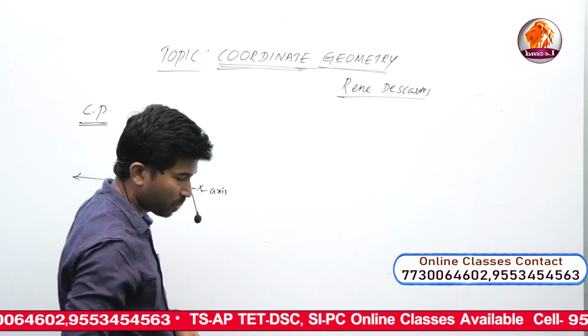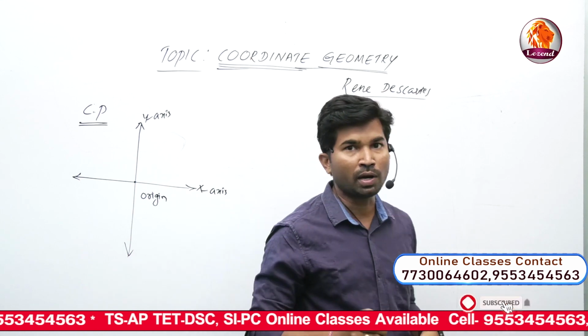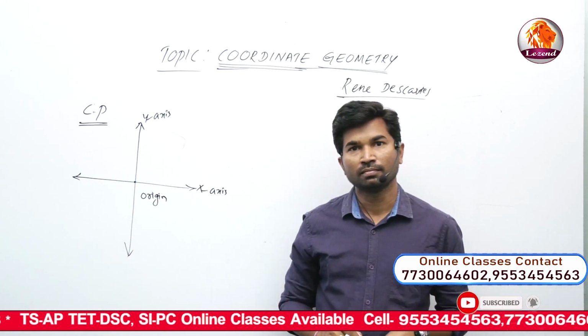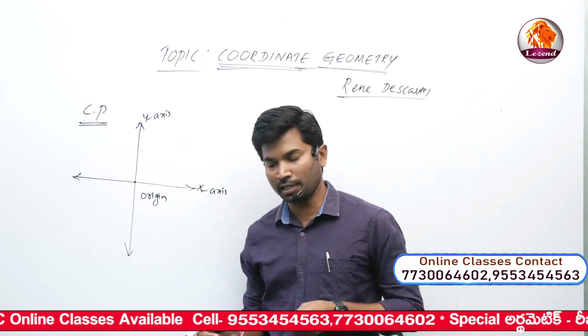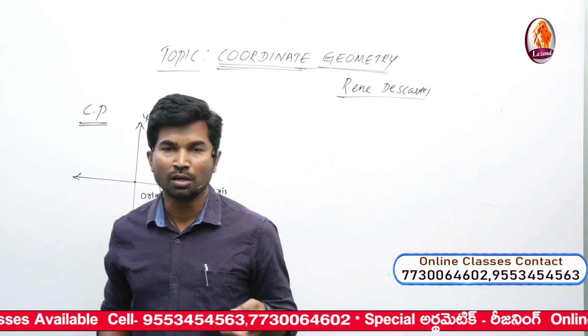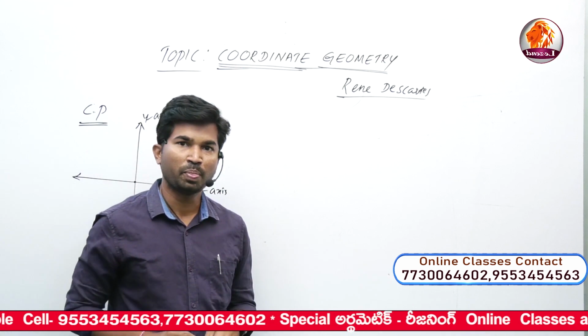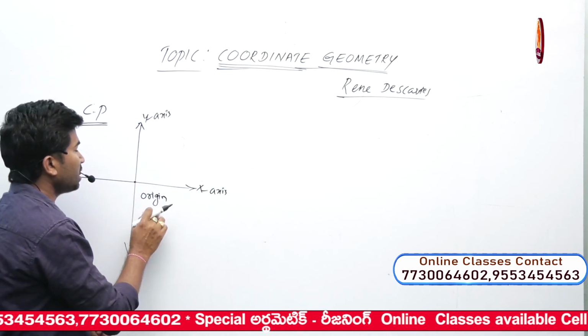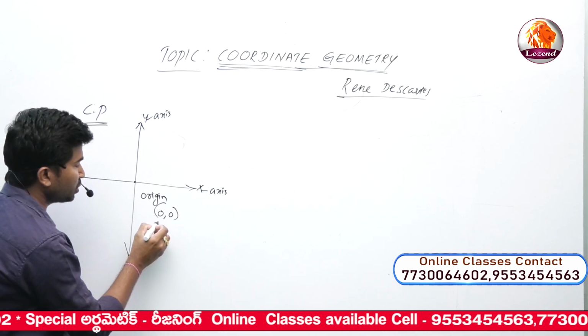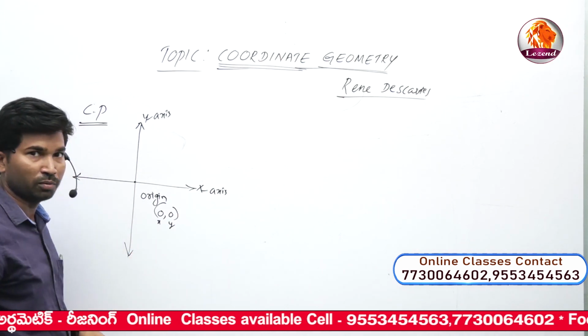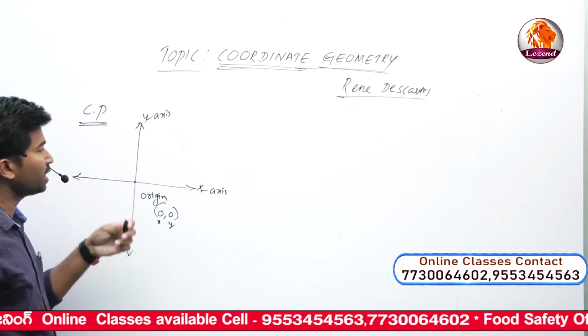Sometimes in SSC, the last question is: what are the coordinates of the origin? The objective options are A (0, 0), B (0, 1), C (1, 0), D (1, 2). The coordinates of the origin are definitely (0, 0), which means the x value is 0 and the y value is also 0. For example, how do we indicate the Cartesian plane?